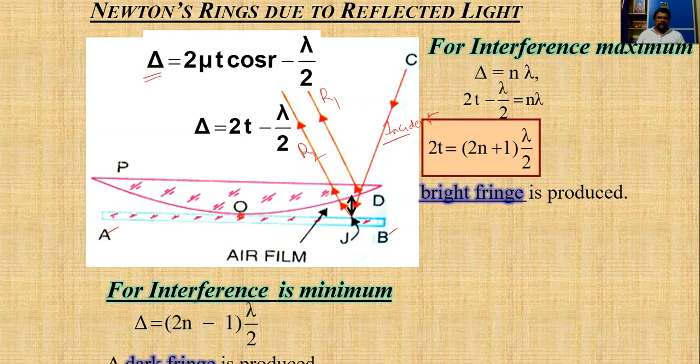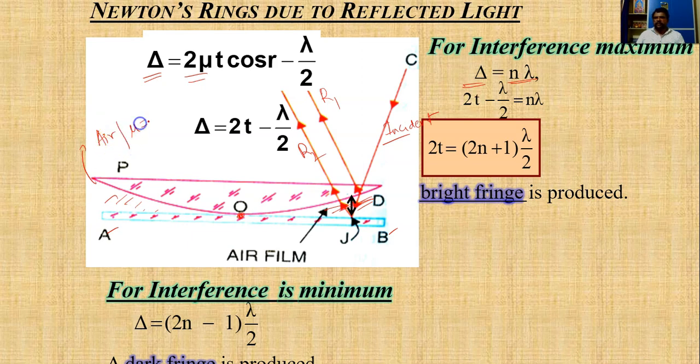So for interference maximum, according to the theory of fringes, delta should be equal to n lambda. That means the path difference should be a multiple of the wavelength. Here we are assuming that the medium between the glass plate and the planar convex lens is air.